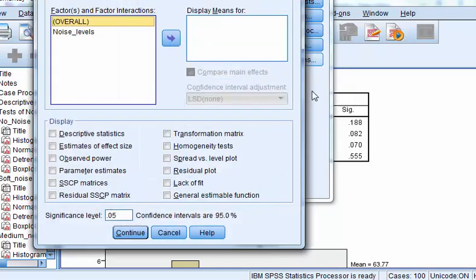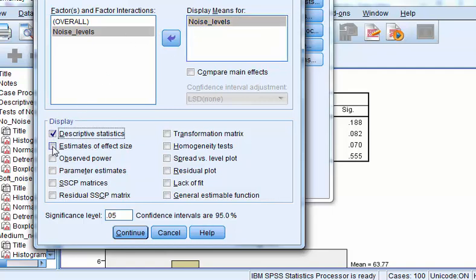And we're going to go to options. We're going to go to noise levels because that's our only variable here, right? It's got 4 repeated measures. But we always want the descriptives, effect size, power, homogeneity tests. We're going to get an error message on that because it does not look for homogeneity of variance, but it does look for something we call sphericity.